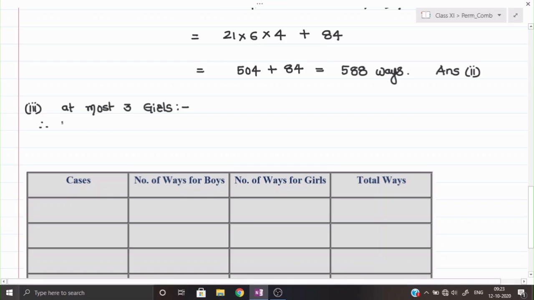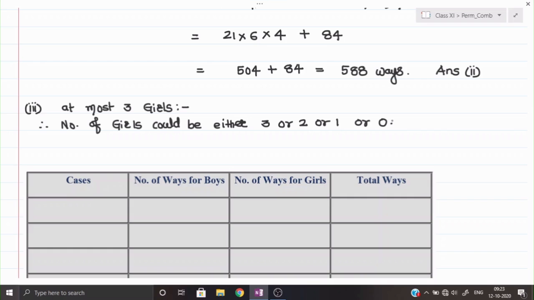Therefore number of girls could be either 3 or what we can say 2 or 1 or 0. Okay, these are the possibilities. Number of girls can be 3, can be 2, can be 1, or as I told you earlier, it can be 0 also.